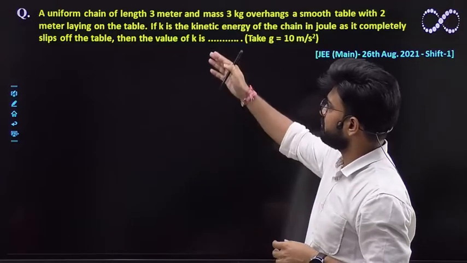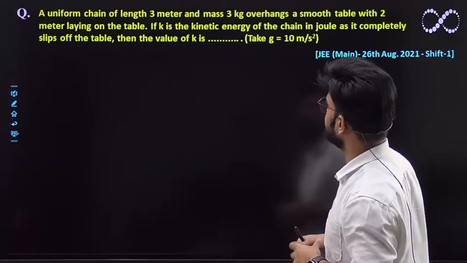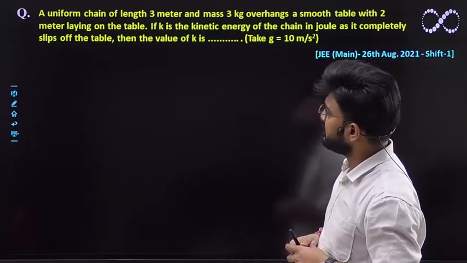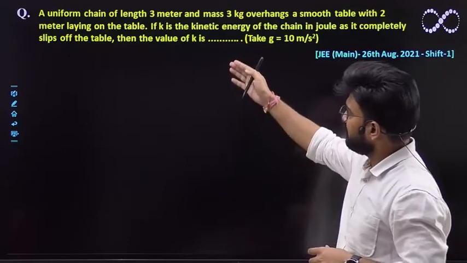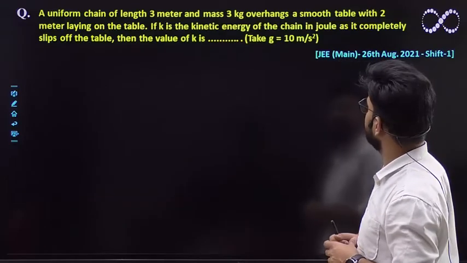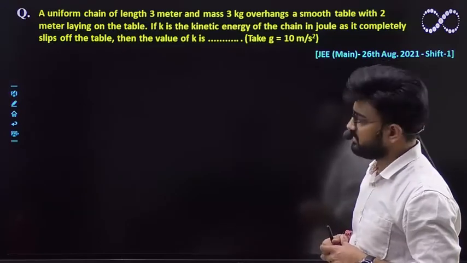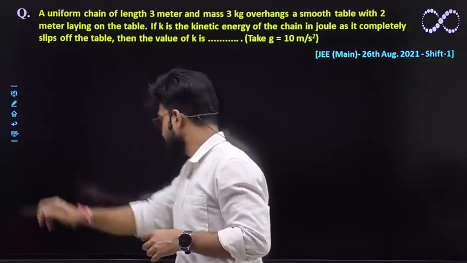Question says a uniform chain of length 3 meter and mass 3 kg overhangs a smooth table with 2 meter lying on the table. If K is the kinetic energy of the chain in joule as it completely slips off the table, then the value of K is. So we'll visualize the question now first.